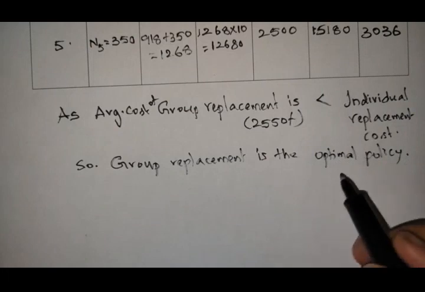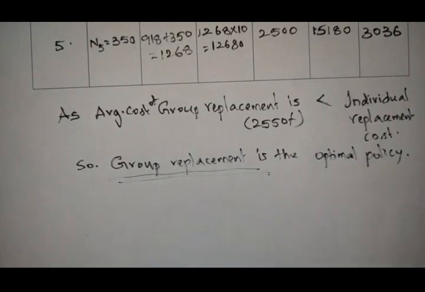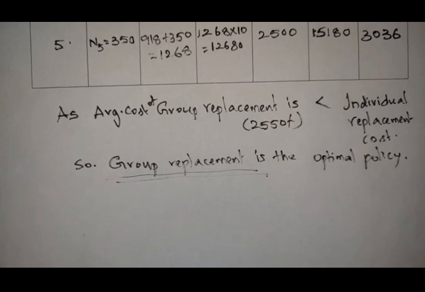This is the final statement we need to keep. Like that, we need to solve the individual and group replacement problems. I hope you understand this one. Thank you.